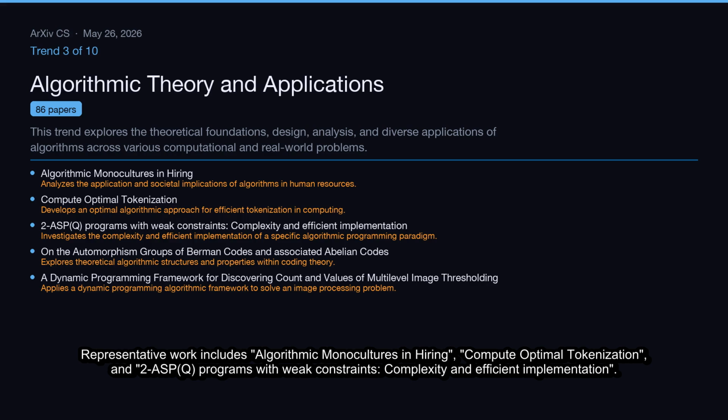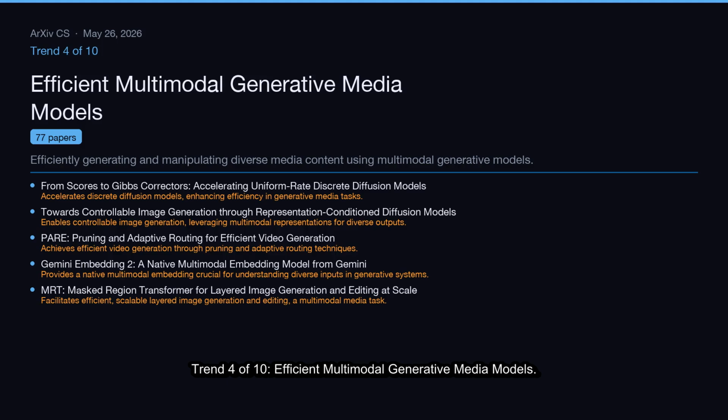Representative work includes algorithmic monocultures in hiring, compute optimal tokenization, and ASP/Q programs with weak constraints, complexity, and efficient implementation. Trend 4 of 10, efficient multimodal generative media models. Efficiently generating and manipulating diverse media content using multimodal generative models.